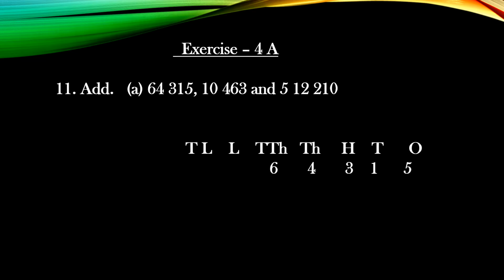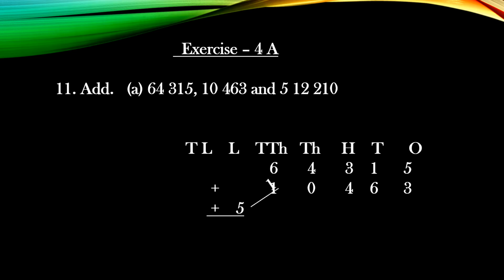64,315. So you will start from ones, but the places will be like this. So 5 will be at ones place, 1 will be at tens place, 3 at hundreds place, at 1,000 place you will write 4, and at 10,000 place you will write 6. The next number you will write down, children, that you have to add. From ones place you will start, that is 3. Then at tens 6. Then at hundreds you will write 4, at 1,000 you will write 0, and then at 10,000 you will write 1. The next number is having lakh place also, children, you can see.